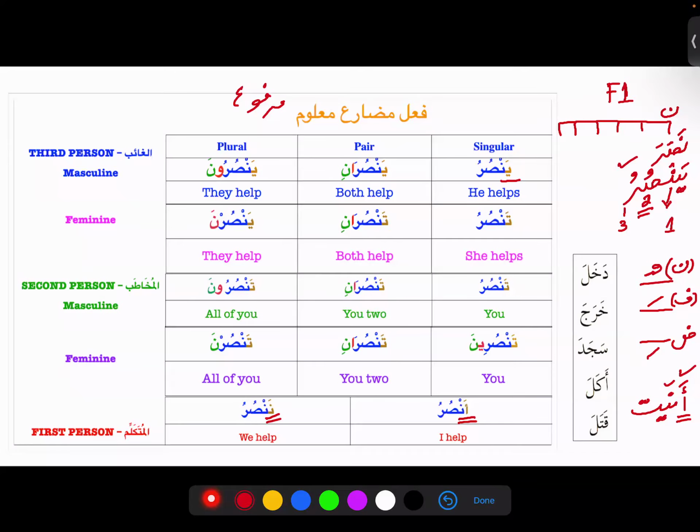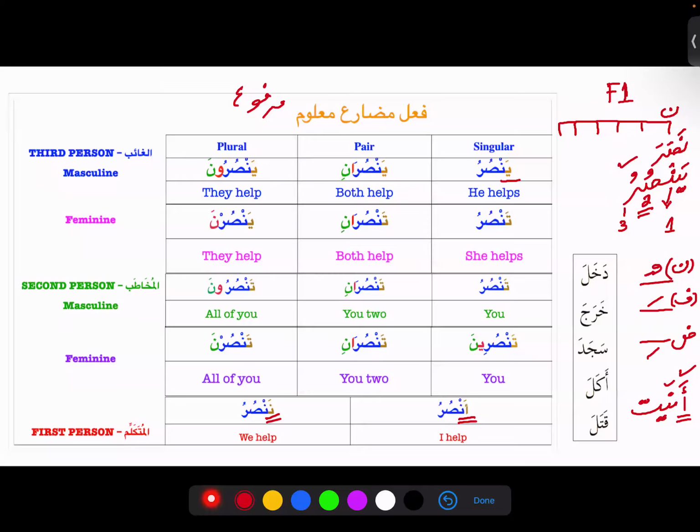The question is where I can see the sign of mudari as a Ta. In the second person. Only second person? Start from the start. So we see it in the feminine. Yes, third person feminine and second person. Because the third person feminine has three sigas, right? But we see Ta only in two sigas.